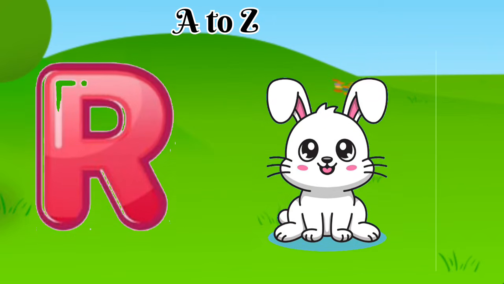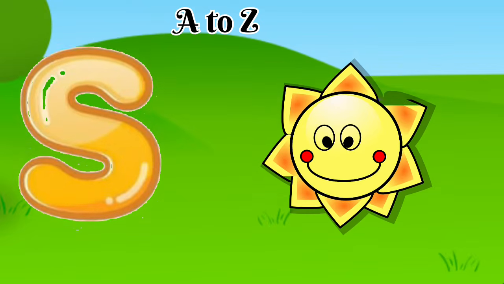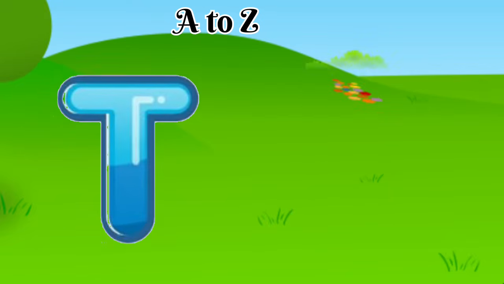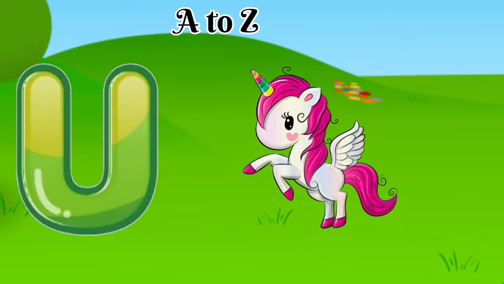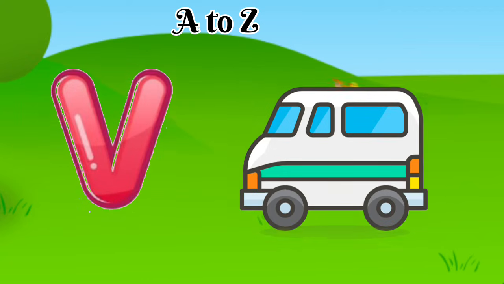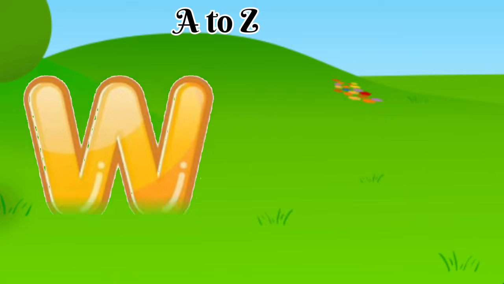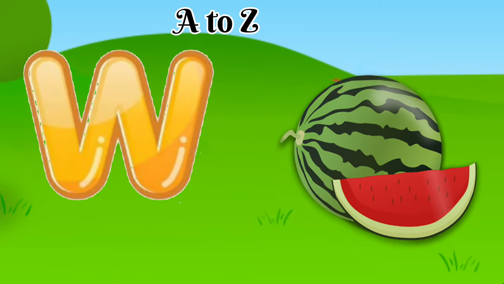R is for rabbit. S is for sun. T is for tree. U is for unicorn. V is for van. W is for watermelon.